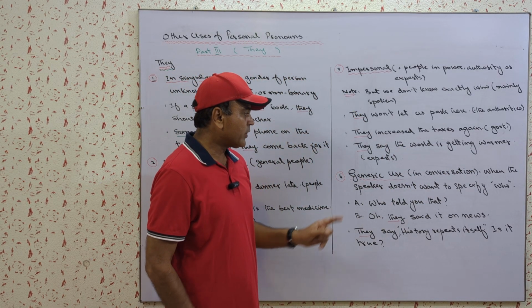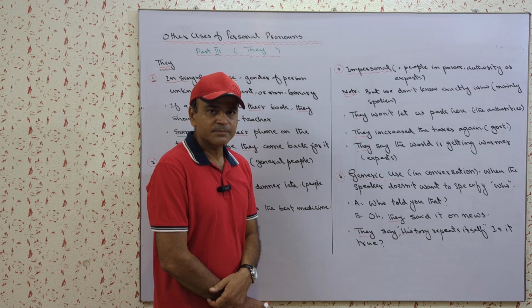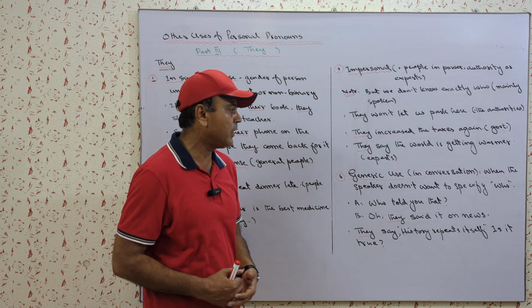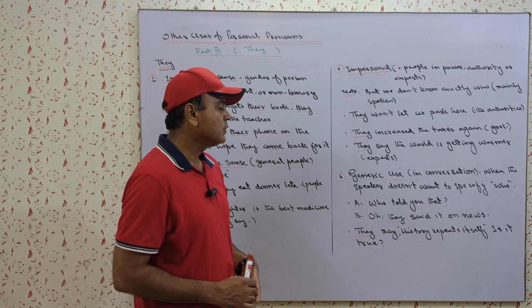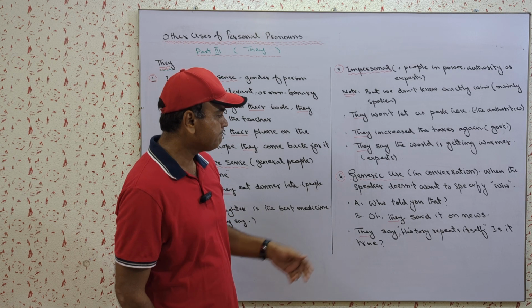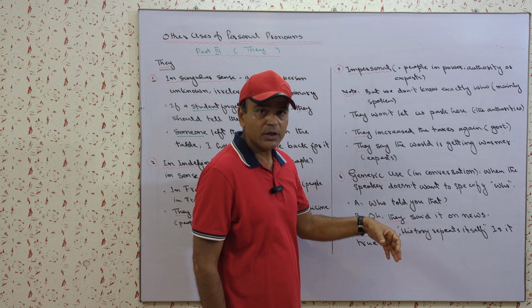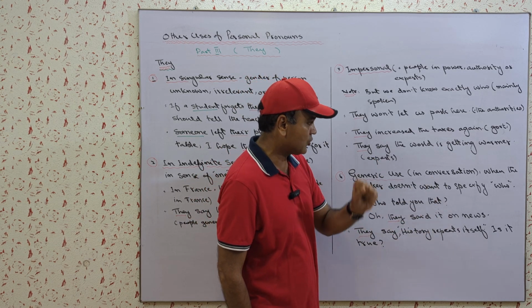The use number 4 is generic. Again and again the same thing comes because it is part of the modern language, and that's why you should be abreast of it. So this is also a common expression. The generic use of they is also common in conversation.